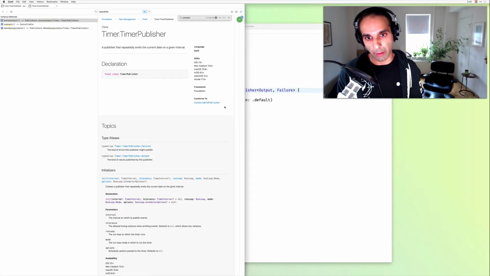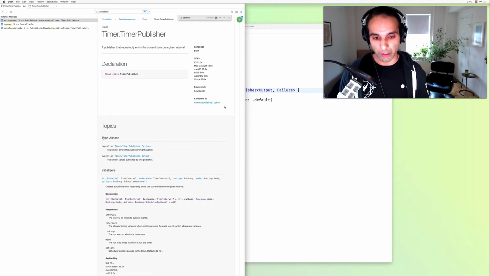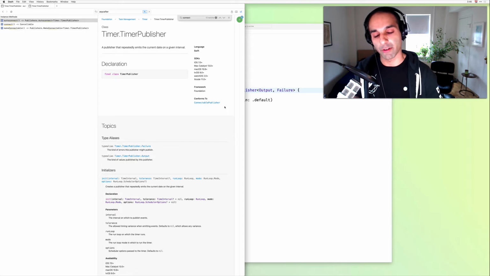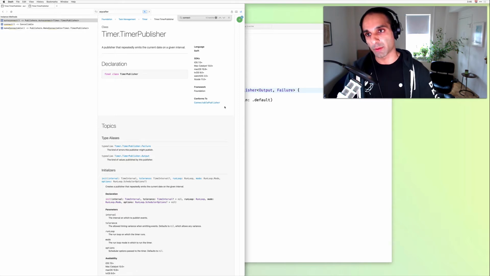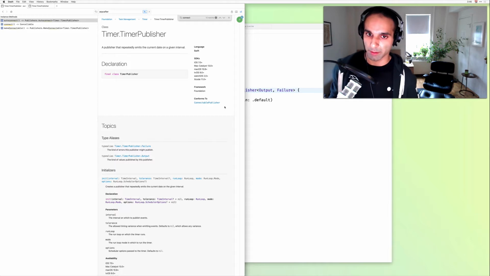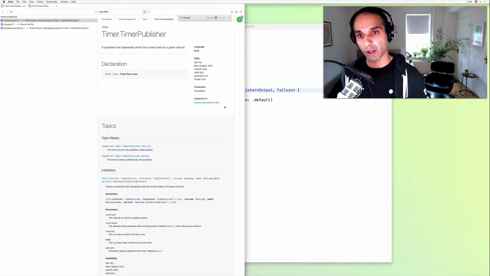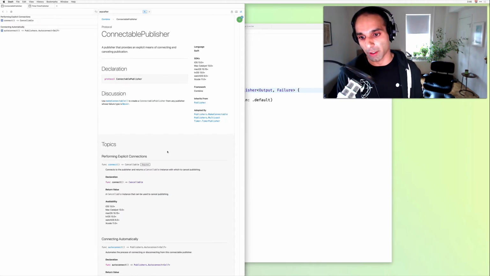The short story about connectable publishers is that usually for an ordinary publisher, when that publisher receives a subscriber, it hands it a subscription right away. But with connectable publishers, that's deferred until later. This is handy if, for example, we had a shared timer amongst, say, 5 different subscribers, created at different times in the view tree. This allows you to defer handing all those subscribers a subscription until that connect call is made.